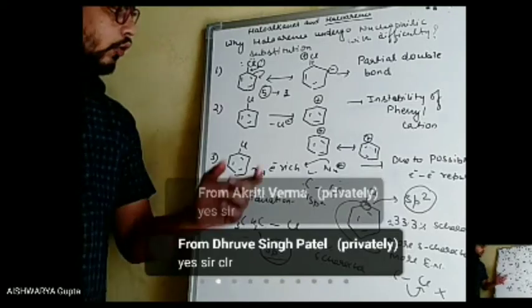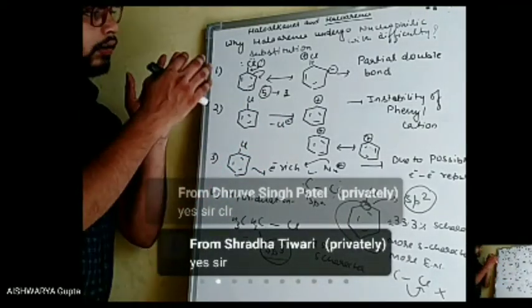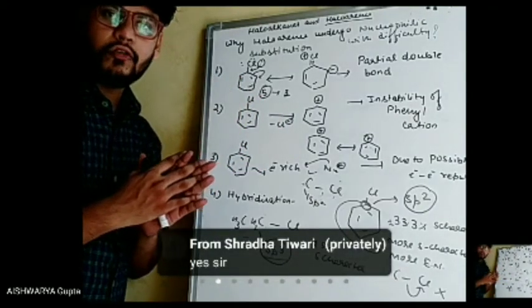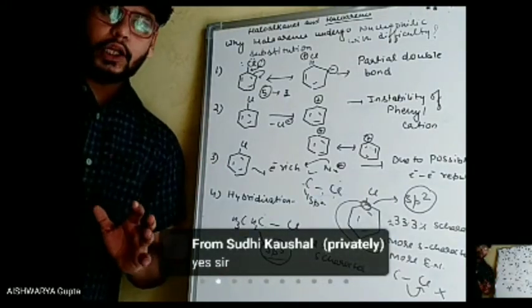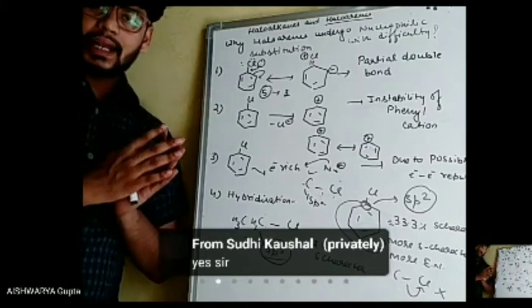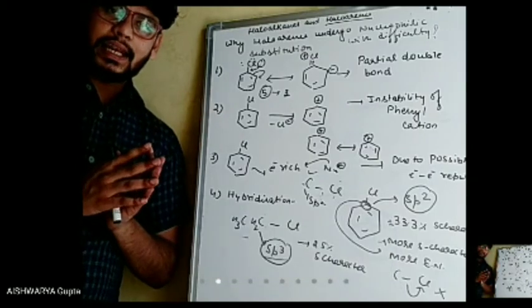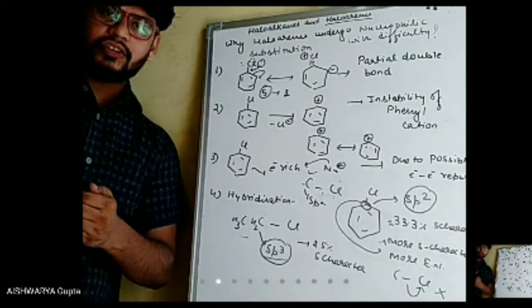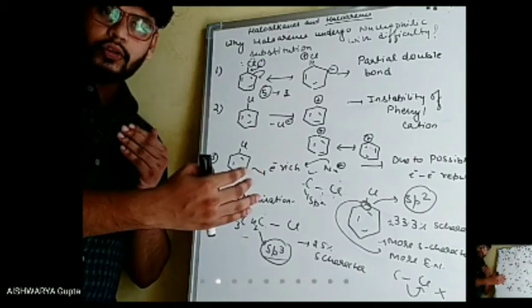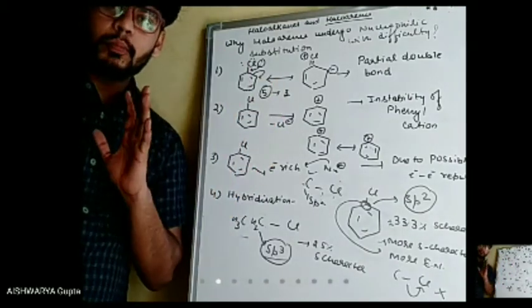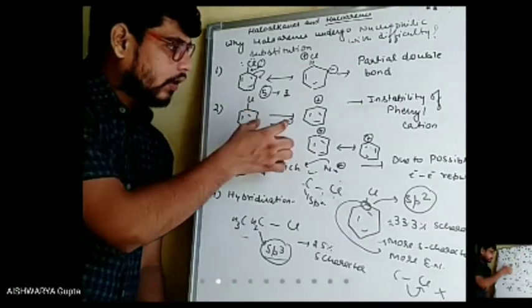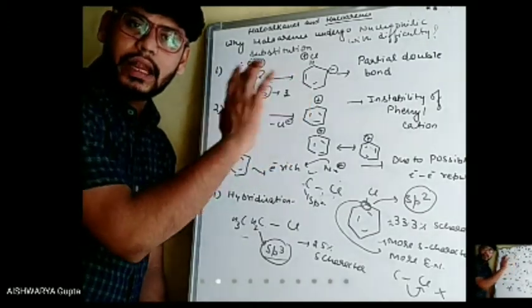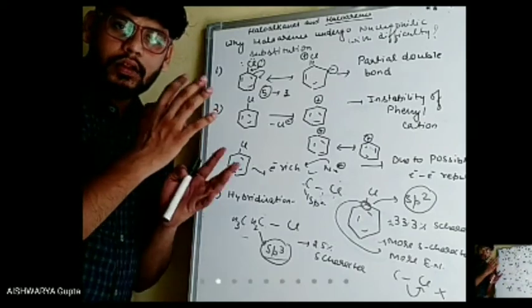Now coming to your question, Akriti, why is there instability of phenyl cation? Beta, you already know this point. If in a chemical reaction the reactant side is more stable, then the reaction will not proceed. And if the product side is more stable, the equilibrium will shift in the direction where it can be stabilized.